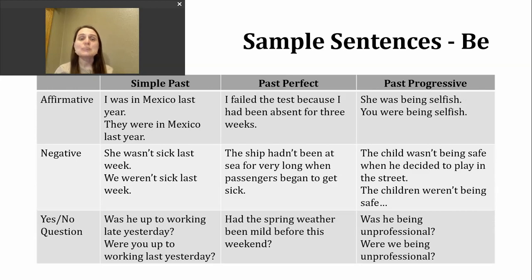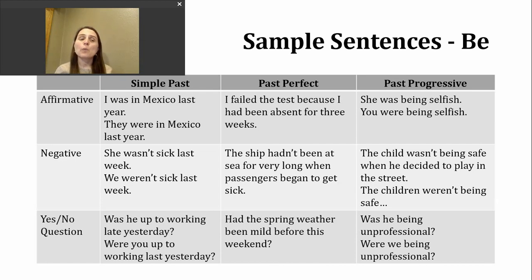Let's continue using be in a few different verb tenses. As I mentioned earlier, we're going to focus on various forms of past tense today. And we'll start with simple past. Generally, when we're talking about the simple past tense, I tell you it doesn't matter what your subject is. All the verbs are the same in the affirmative and negative. Unfortunately, that is not true with be. So you might remember from the beginning, be can be was or it can be were in the simple past tense.